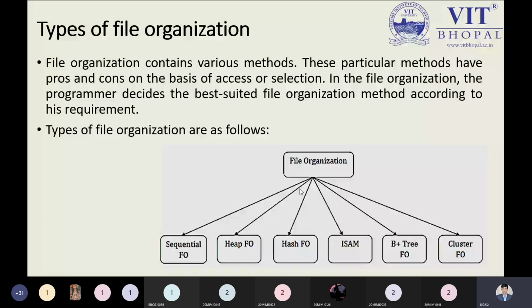FO means file organization. In a sequential file organization, the information starts from the first point to the last point, and in between we have the information. So our searched information we can get in a sequential manner. Just like if you want to play a song from a video cassette or audio cassette, we have to start the cassette from the first position, read out the information, and then move to the next. So sequentially we have to restart.